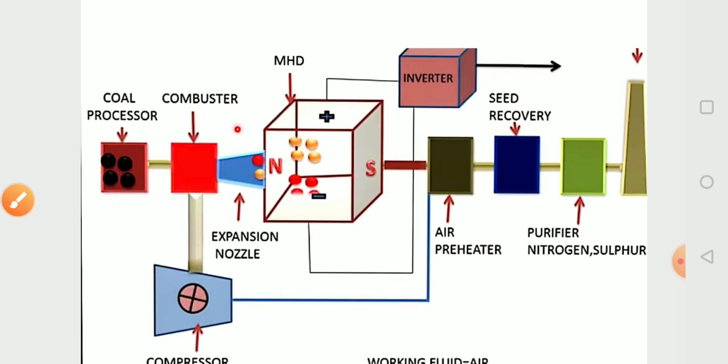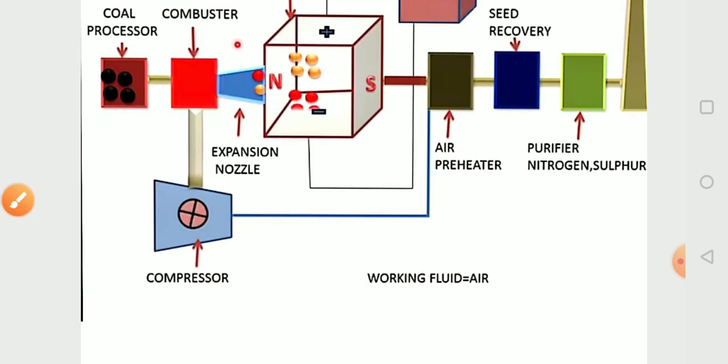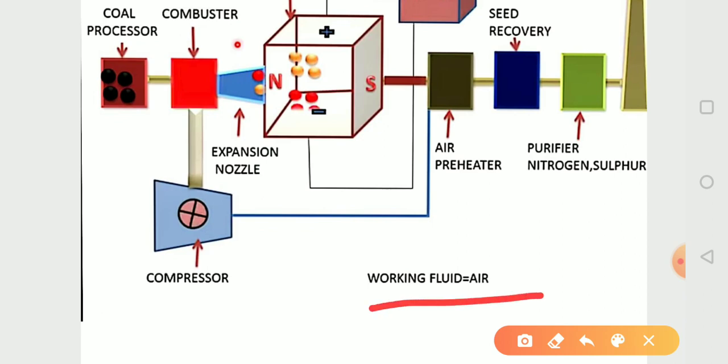Now what will be the working principle? The air preheater is connected to the compressor for supplying preheated air to the compressor. For increasing the efficiency of the MHD generator, we supply air from the air preheater. By this we can increase the efficiency of the MHD. Now the working fluid in this open MHD system is air.